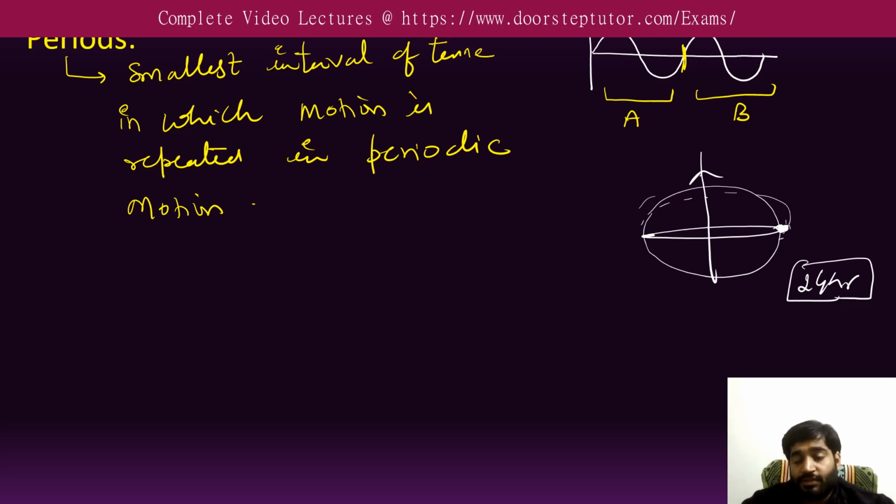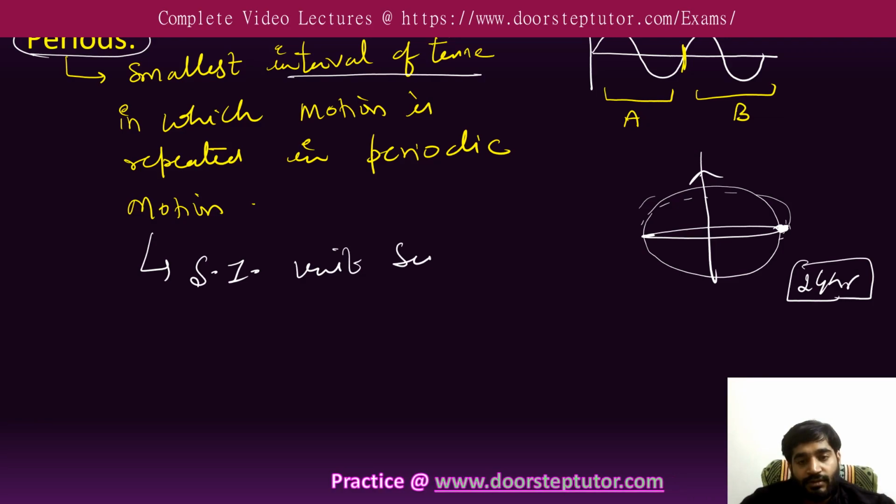So for this particle, 24 hours is the smallest time interval in which the motion is repeated. When we talk about the period, we are actually talking about time. So if I talk about time, its SI unit is what? Second.